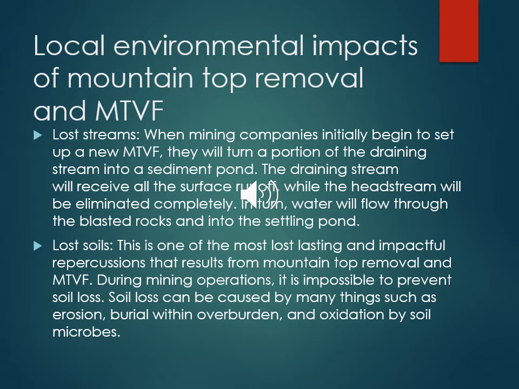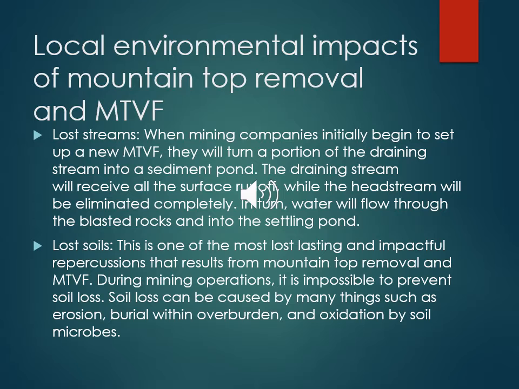While there are several local impacts of mountaintop removal and MTVF, the three main impacts are lost streams, lost soils, and altered hydrology. The first main way that local environments are impacted is by lost streams. Mining companies begin by setting up a sediment pond, which replaces a portion of the draining stream. Through this process, the headstream will be eliminated. This will cause the water to flow through the rocks and into the settling pond.